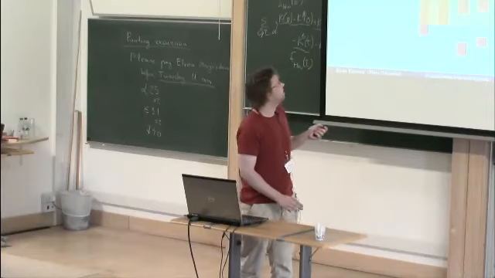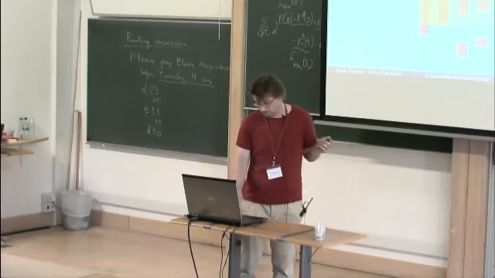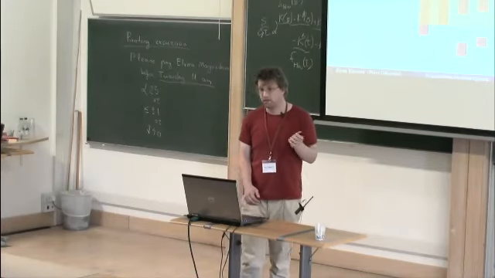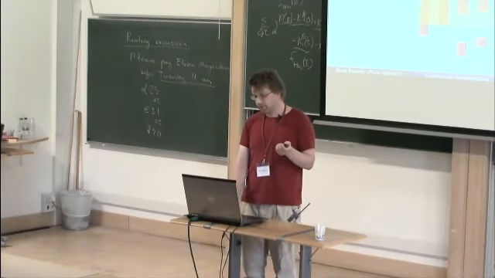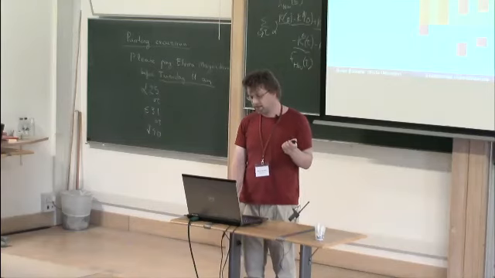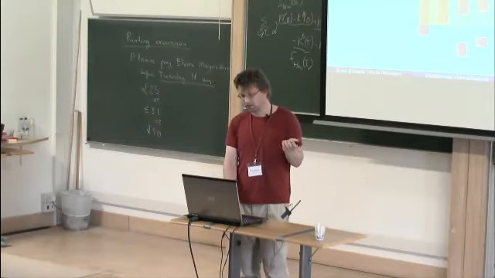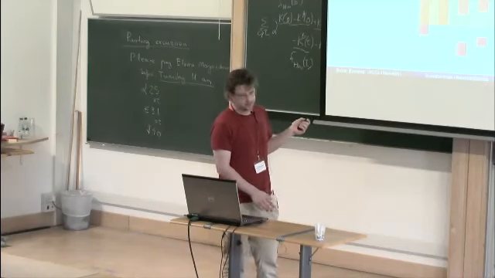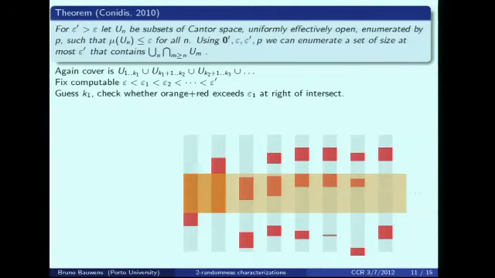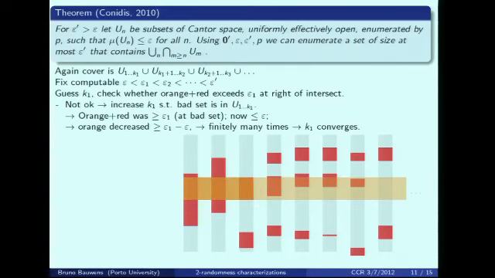First we guess a k1, and then we check whether for every set red plus orange is at most epsilon 1. If this isn't the case, then we add it. If this is not the case, then there is some set where it's violated. So that means there is some area that's orange but not red, and the size must be epsilon 1 minus epsilon, because red has at most size epsilon, and our requirement epsilon 1, and epsilon 1 is strictly bigger than epsilon.